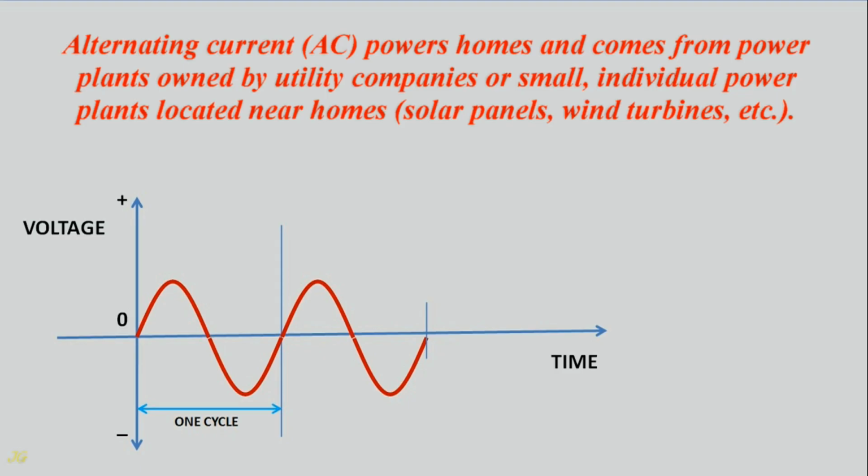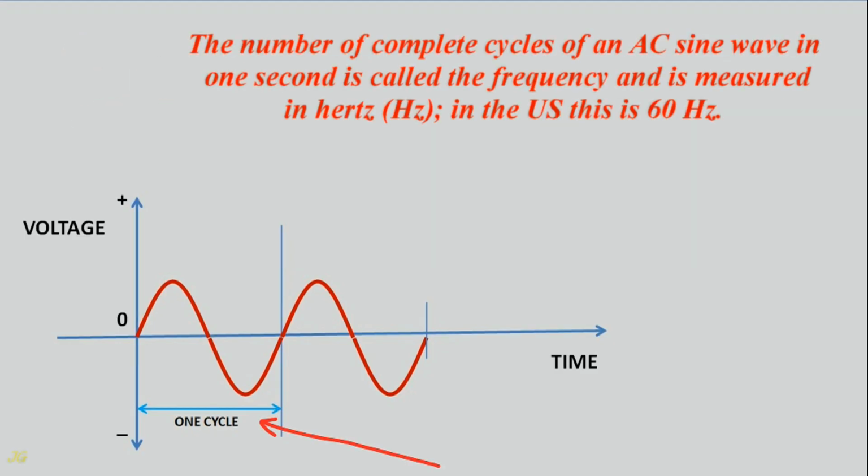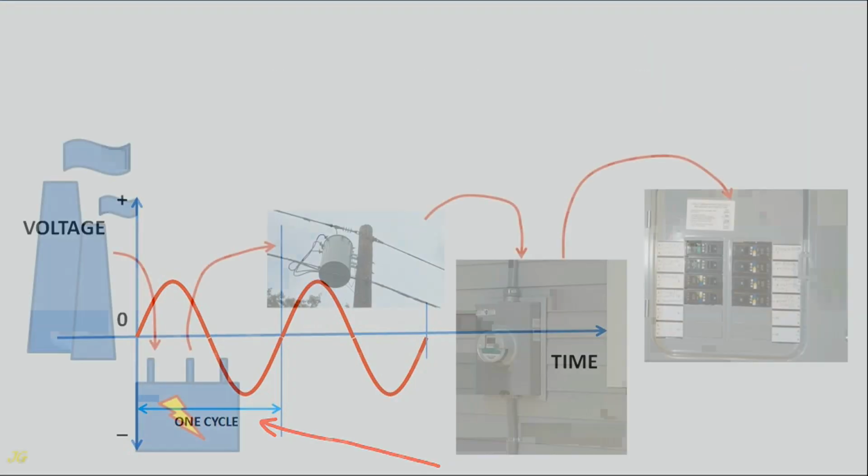Alternating current, AC, powers homes and comes from power plants owned by utility companies or small, individual power plants located near homes, solar panels, wind turbines, etc. The number of complete cycles of an AC sine wave in 1 second is called the frequency and is measured in Hz. In the US this is 60 Hz.